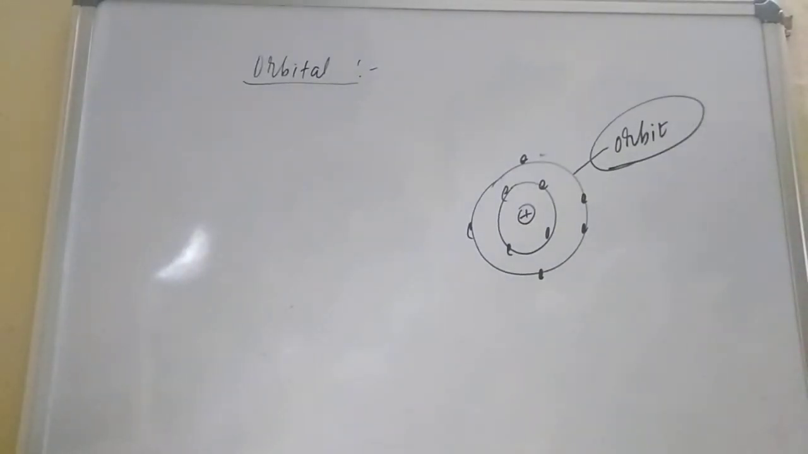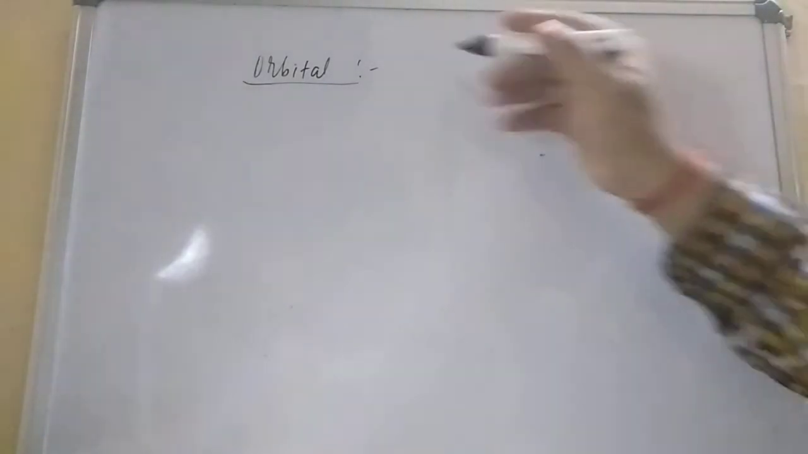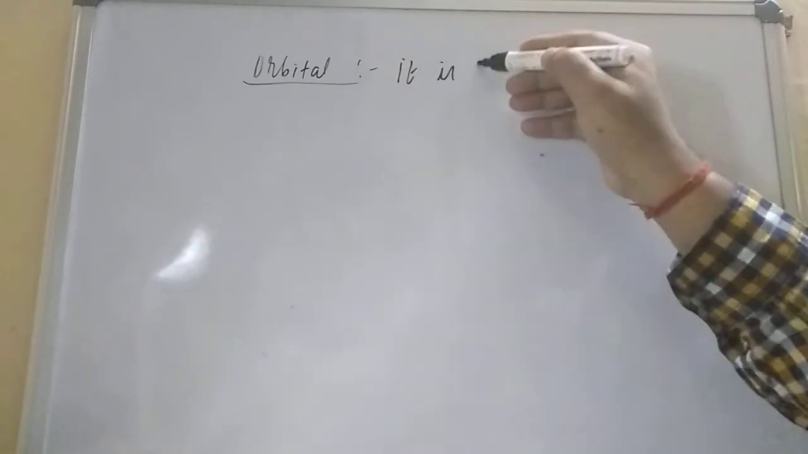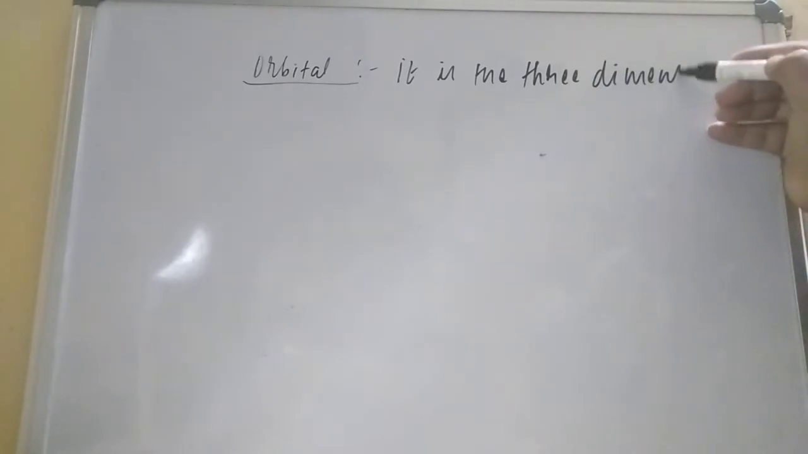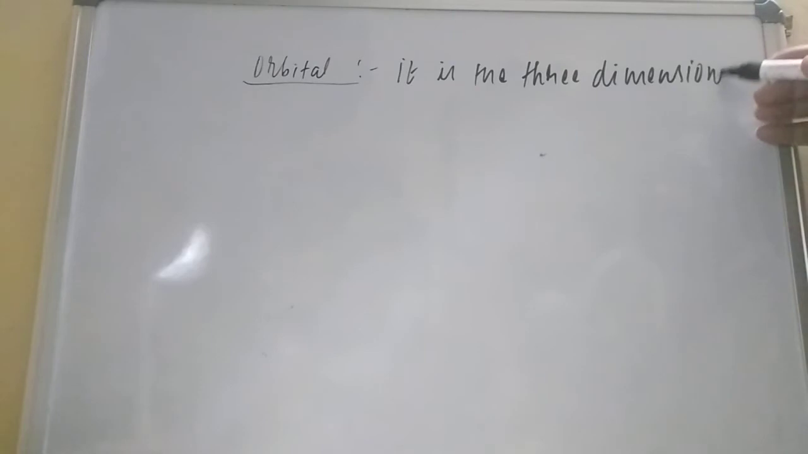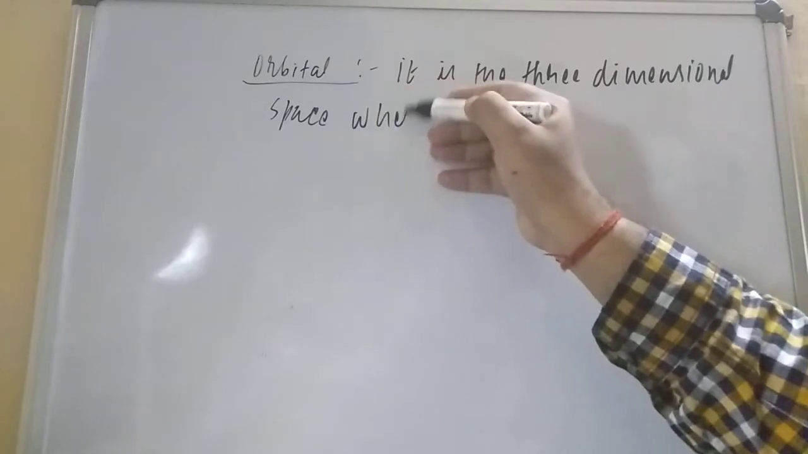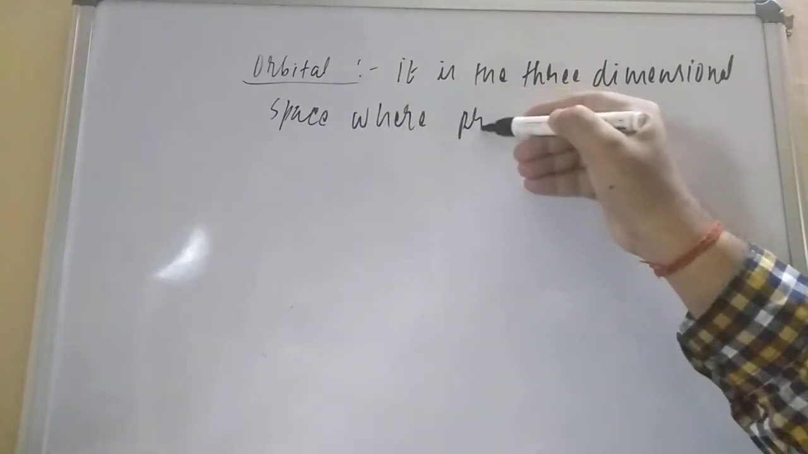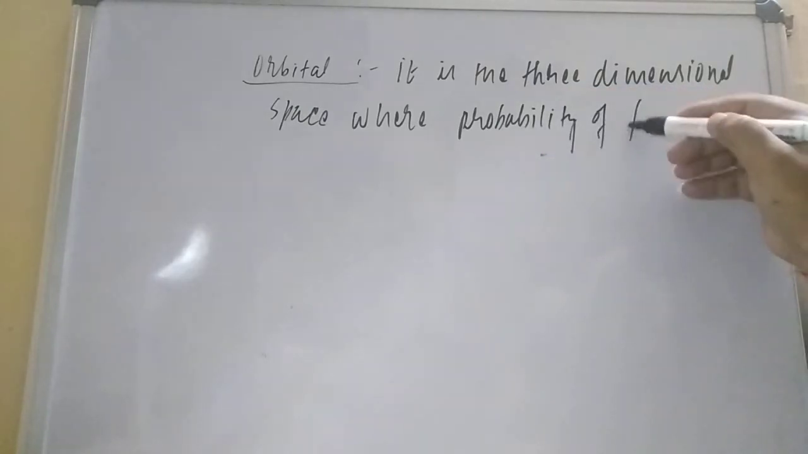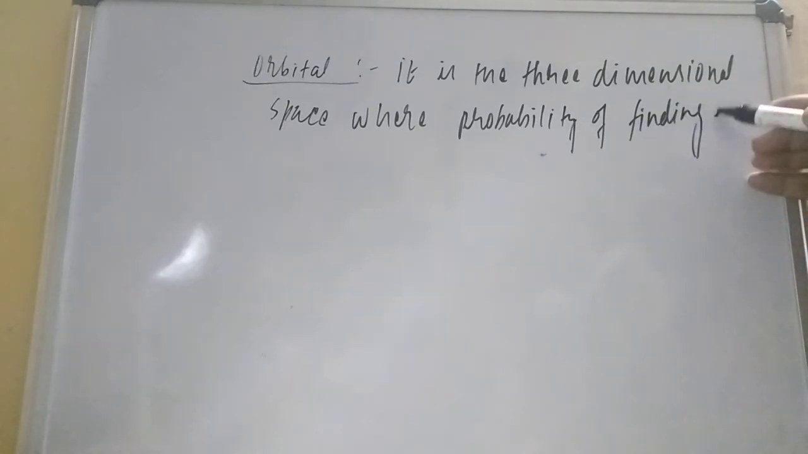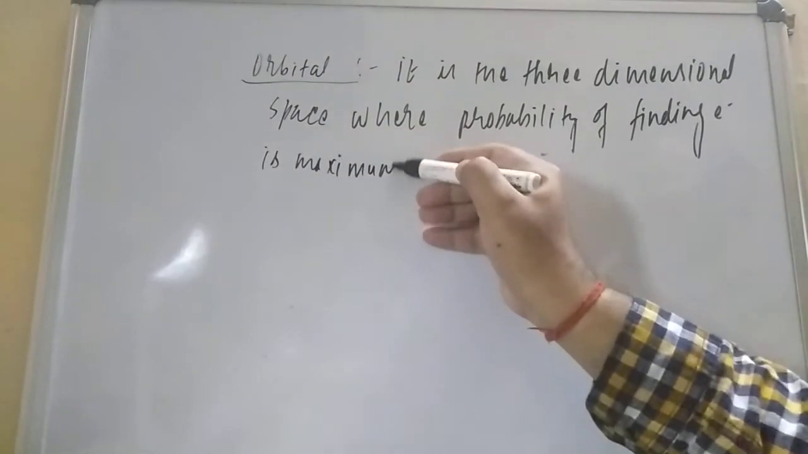So what is orbital? Let us try to understand what is the meaning of orbital. Here I am writing the definition, you should also try to understand. It is the three-dimensional space where the probability of finding the electron is maximum. That is how to understand the orbital.